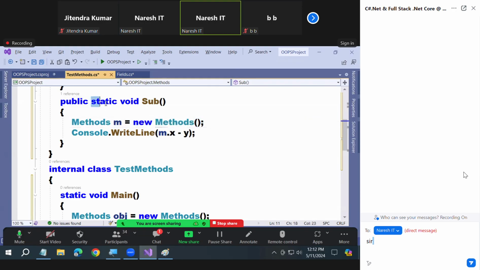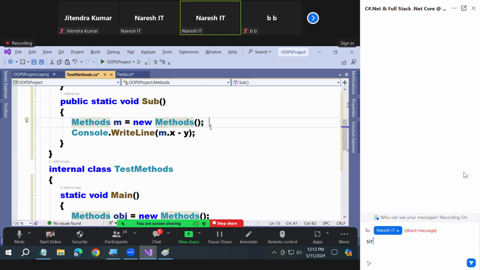You know, sub is not main. Why I'm showing you is, tomorrow you go to interviews. If they ask where you create an instance within the class, don't say main method. If you say main method, that is wrong. What you should say is static block. And we need to give a conclusion also. We generally create instances in the static block, but we do it in main because main is a static block and also the entry point of the program. That is the reason to create the instance in main, but it is not compulsory. It can be created under any static block. And watch here, sub is a static block and I created the instance in it.